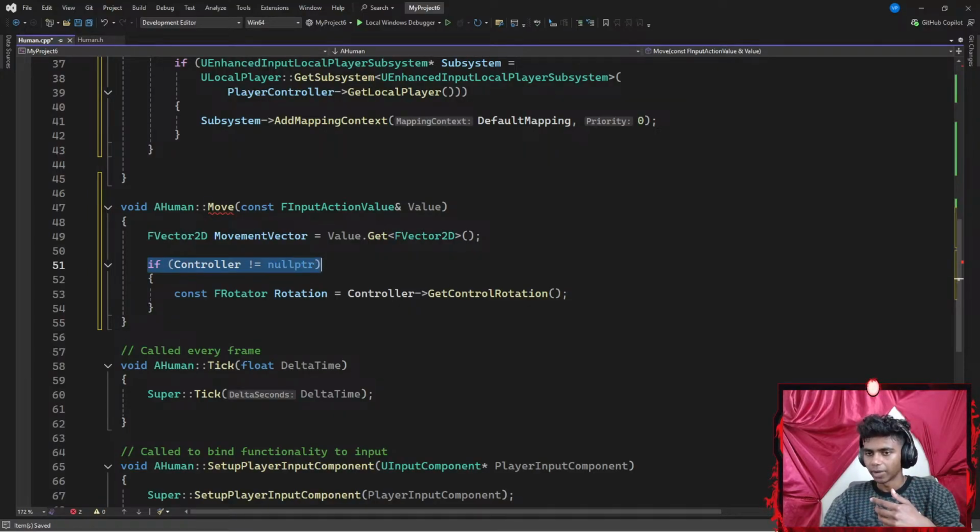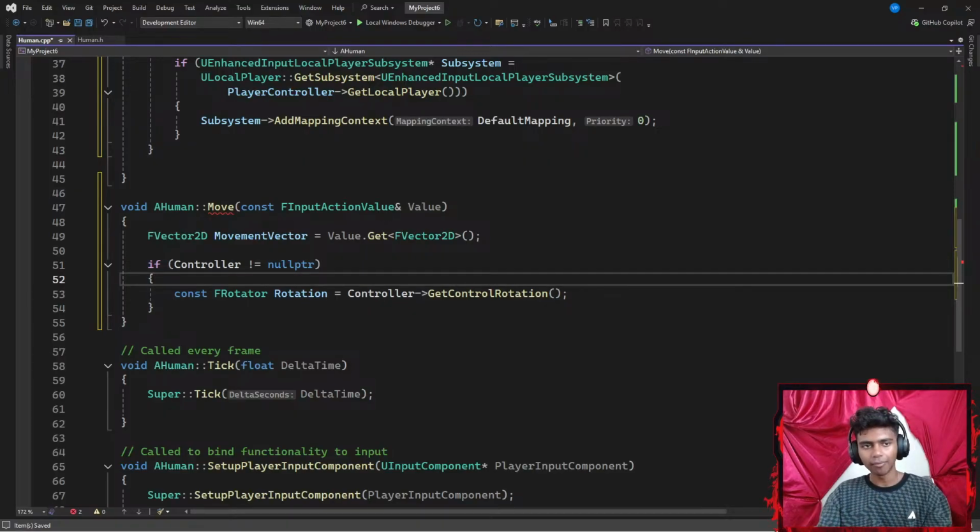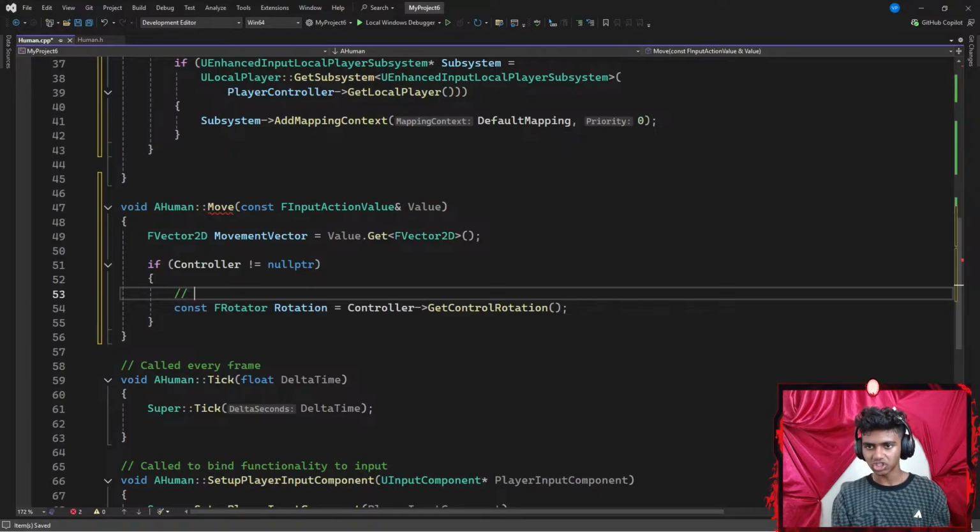Okay, this part shouldn't be that hard to remember as well. So if my controller is not null pointer, then I find out which way is forward based on my camera rotation. I might add that comment here because I feel it's much easier to understand my code if I know what it does.